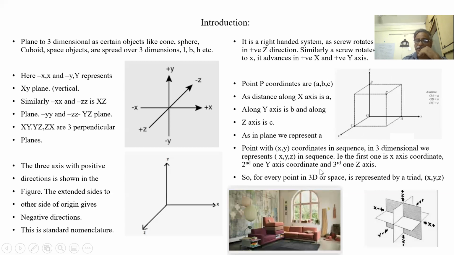Suppose z is negative, what does that mean? X and y are positive, z is negative. That means this ball is outside the window. X is positive, y is positive, z is negative, outside the window. If y is negative, it is in the cell arm, like that. So we can view the entire space.